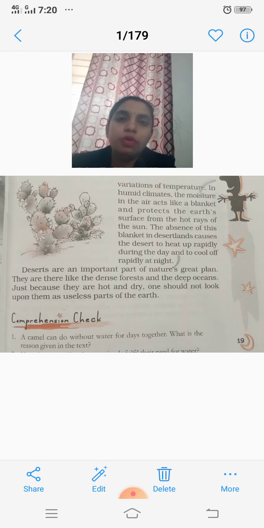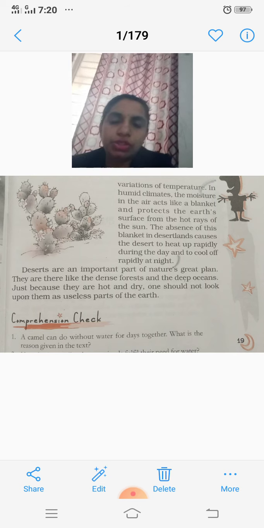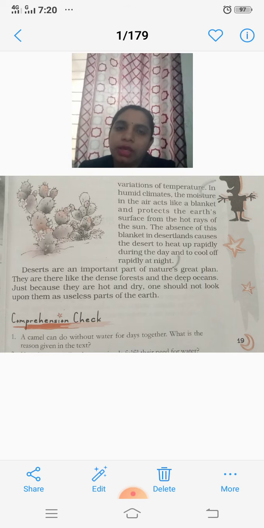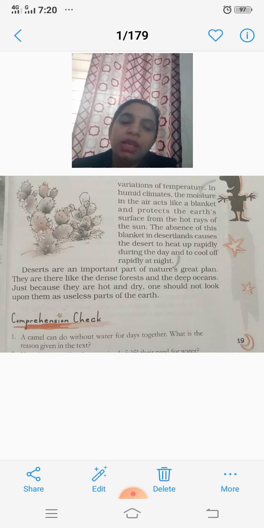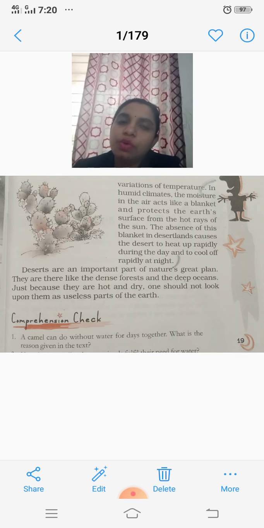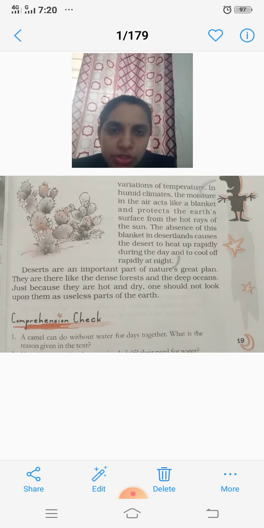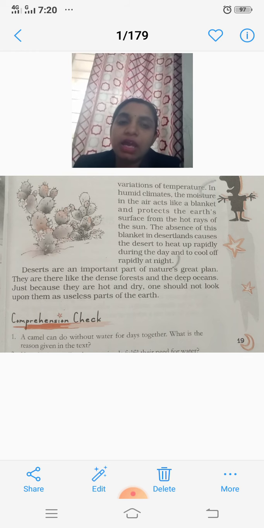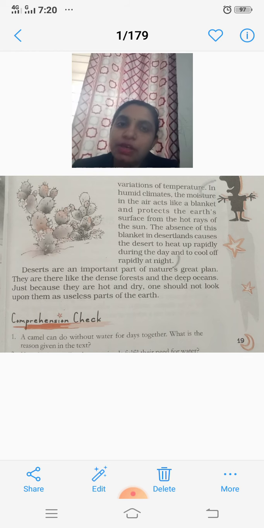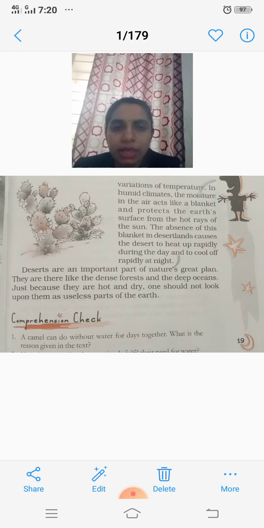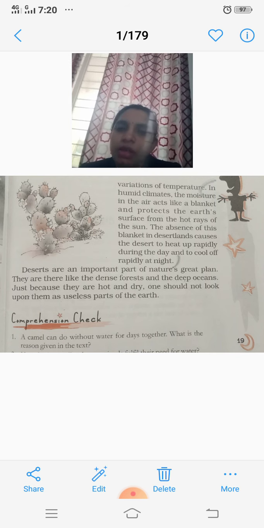There is no such moisture in the air, just a little bit of moisture in the air in desert land. So these deserts get too much heat from the sun. They heat up rapidly, quickly in the day and cool afterwards in the night.